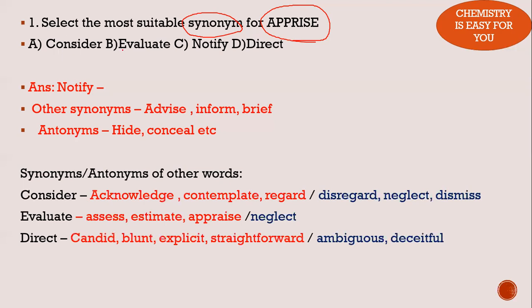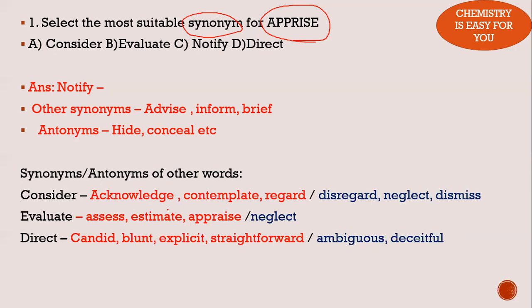Then for the other words given here, I would also like to give some information. Here I have marked the synonyms in red and the antonyms in blue. Consider has a similar meaning to contemplate, regard, acknowledge. Like, she considered my opinion, it means she's regarding my opinion or accepting my opinion.